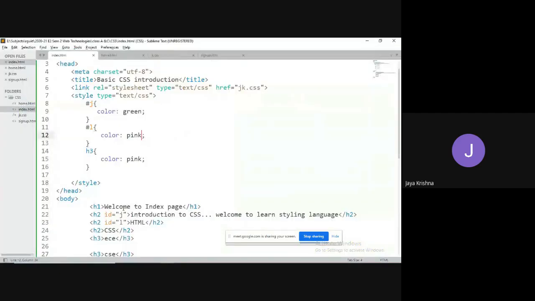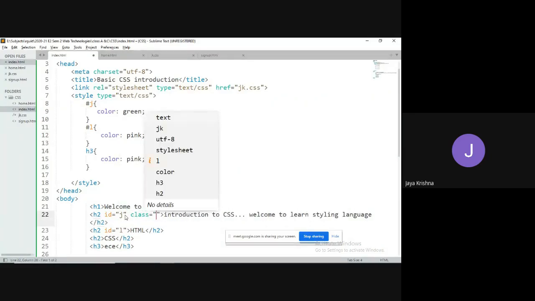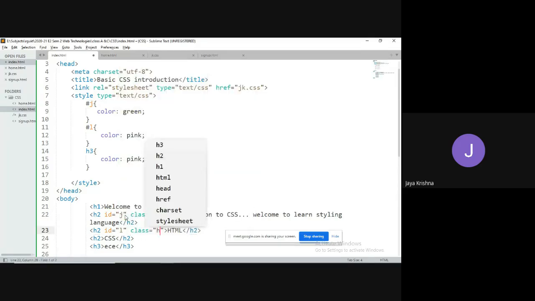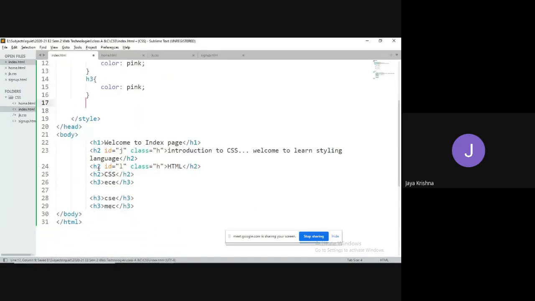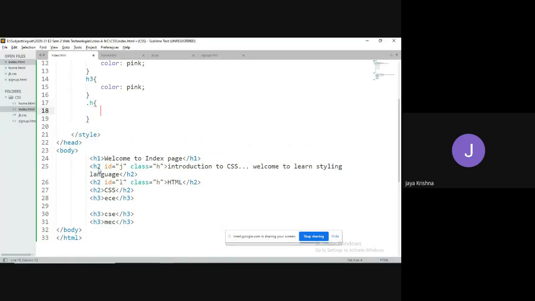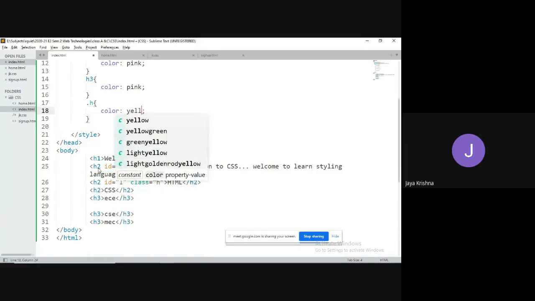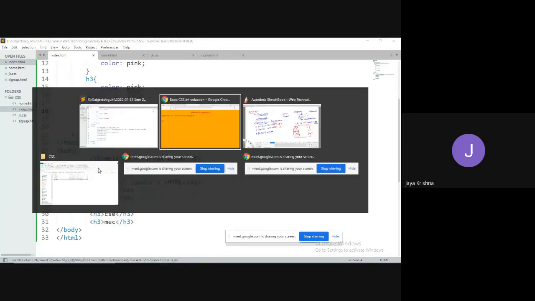For example, I am taking the class name. Class name equal to H. Class equal to, once again I will take HM, and I will take H. As I am trying to write with respect to class name, I need to write with the dot operator. Dot H followed by color equal to, I am taking it as yellow. Now refresh, what will happen?